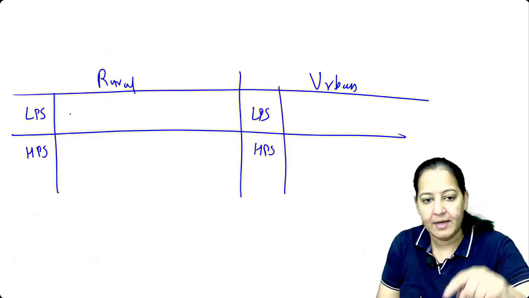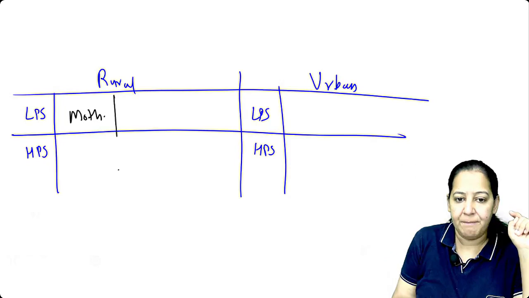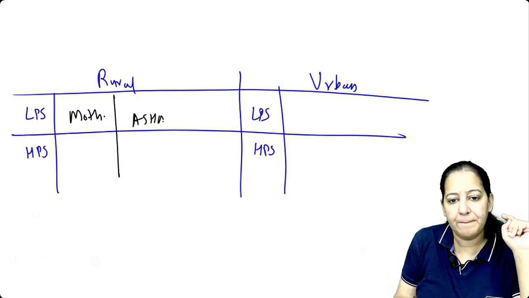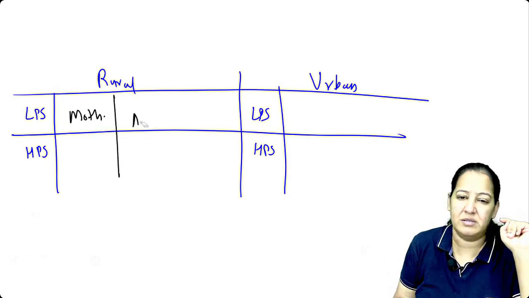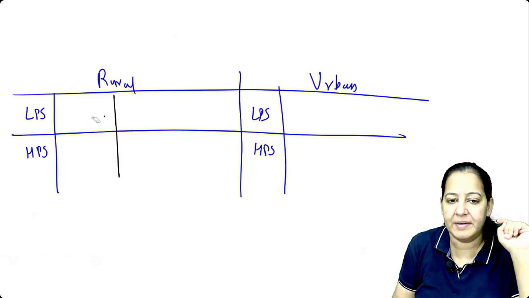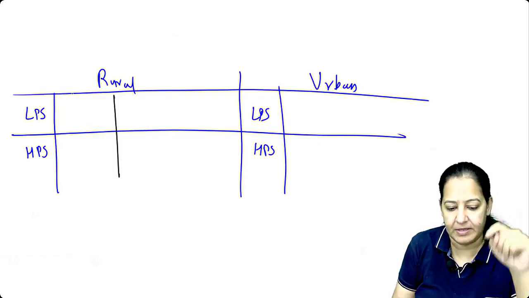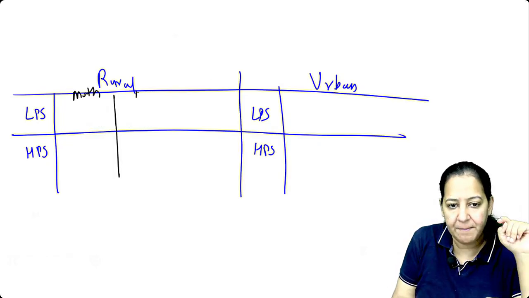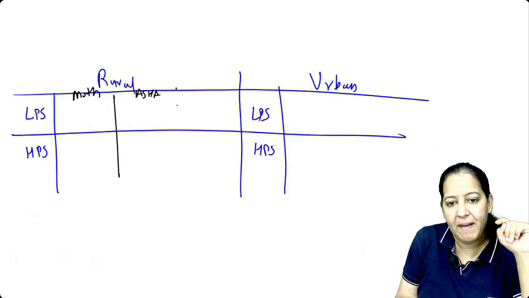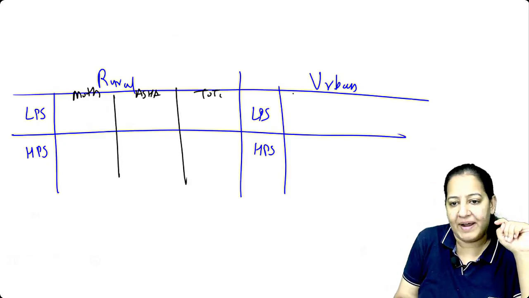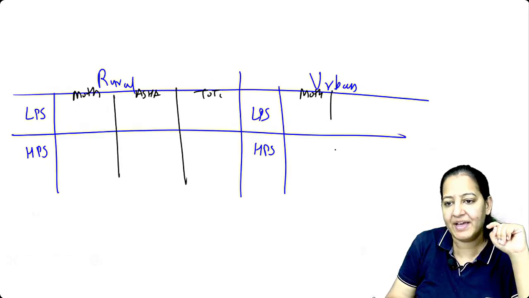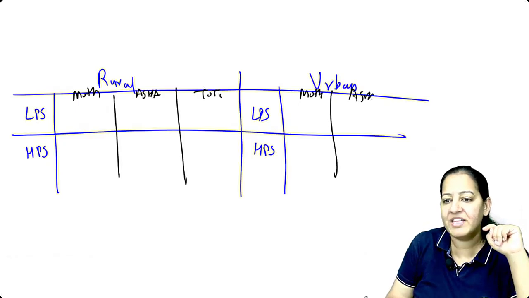Listen, the mother package, the Asha package. Yes. So I want to say mother package, Asha package, and total package. Here also mother package, Asha package, and total package.